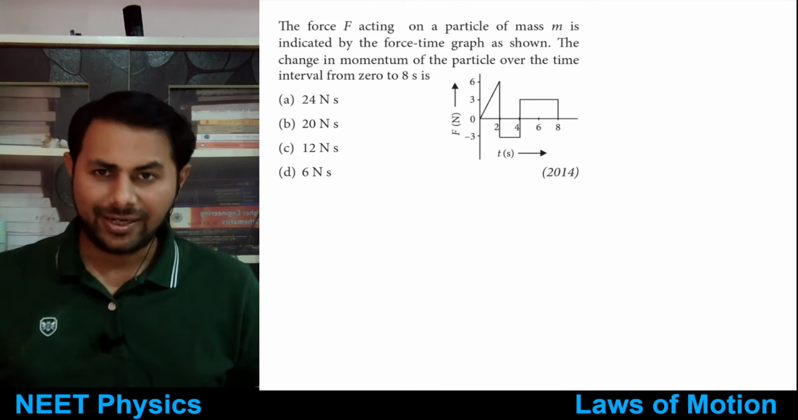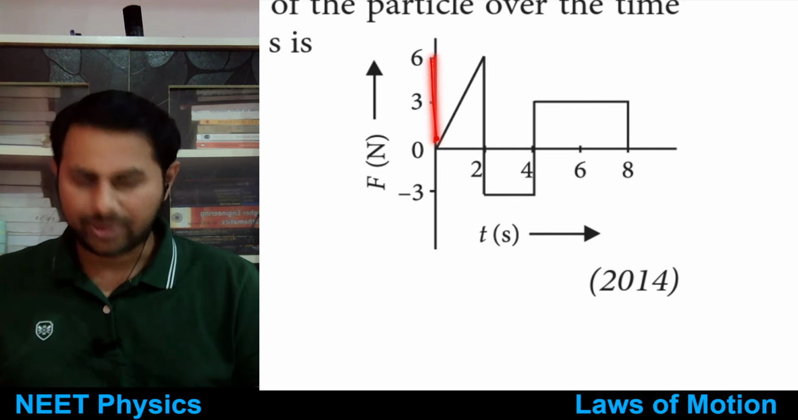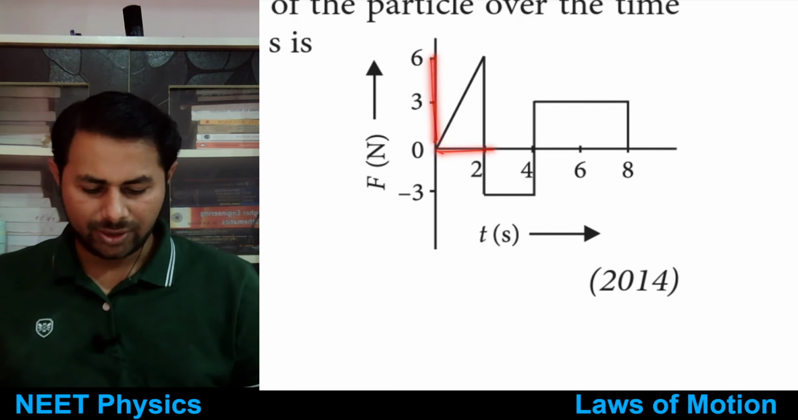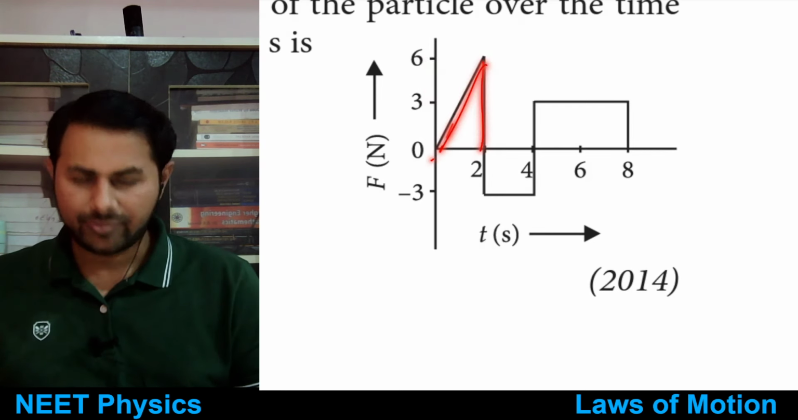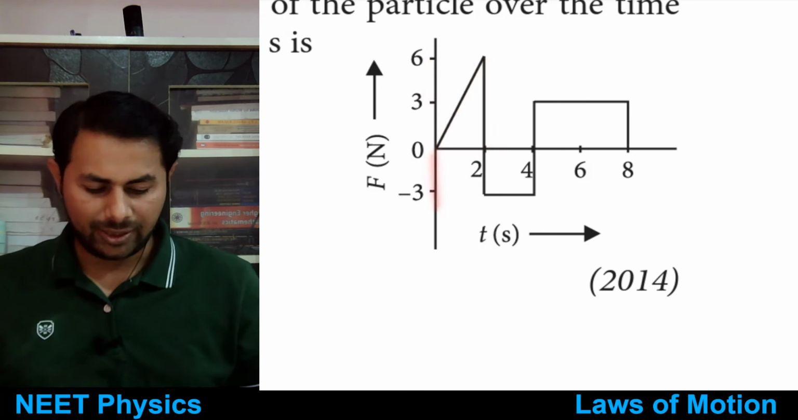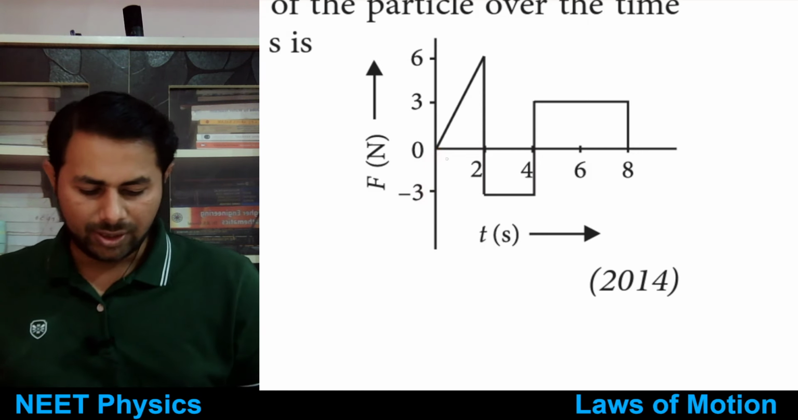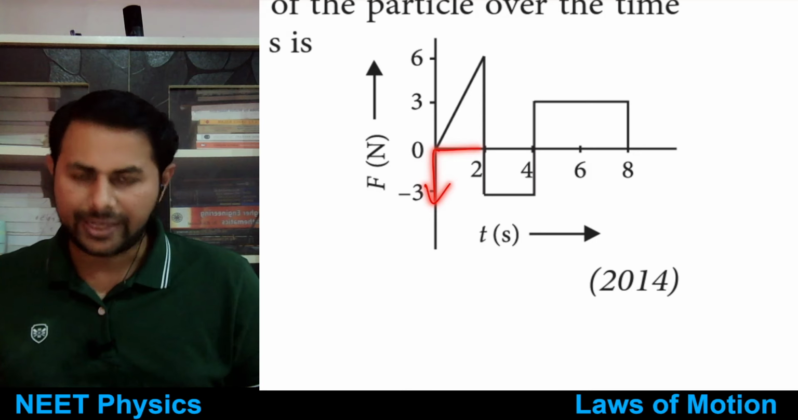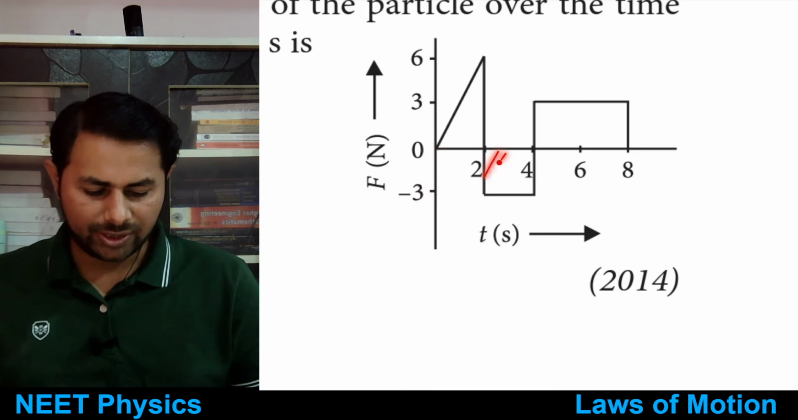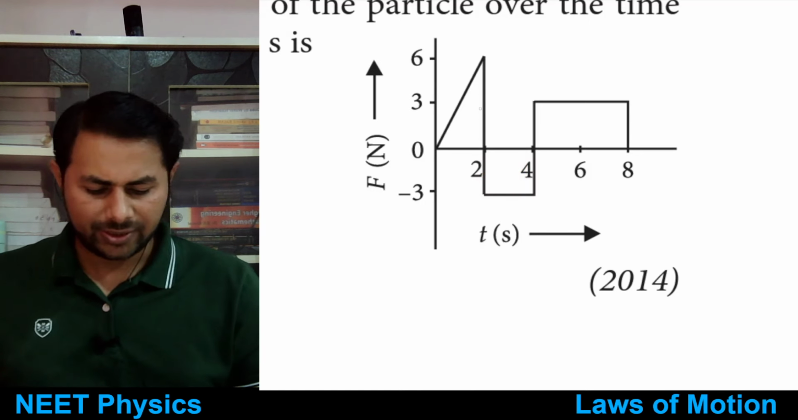So this is a signed area under a curve, right? So this side is positive, this side is positive. So area above the x-axis would be positive area, but this side is negative, right? Force this side is negative. So this is negative area, right? Negative times positive is negative. So this area would be negative. So this is a signed area that we need to take.